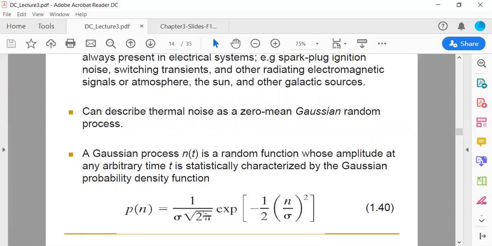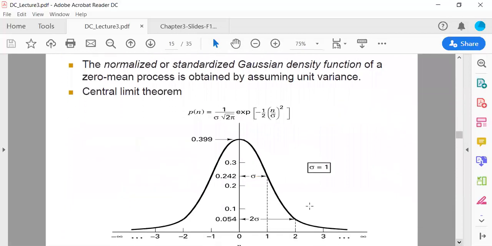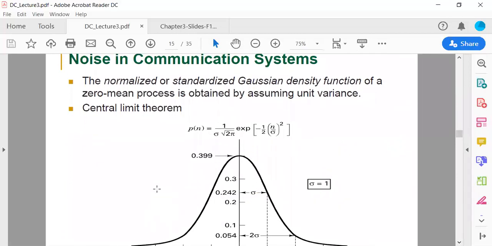Here, this one, that will be equal to p of n = 1 over sigma under root 2 pi exponential of -1/2 (n over sigma) squared. Now, again, moving further, we're going to see the normalized or standard Gaussian density function of a zero mean process, and it is obtained by assuming unit variance and the central limit theorem.